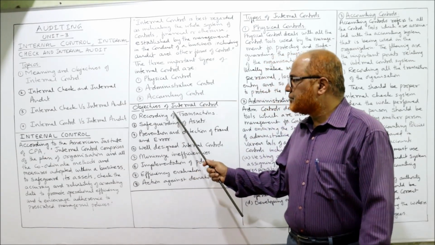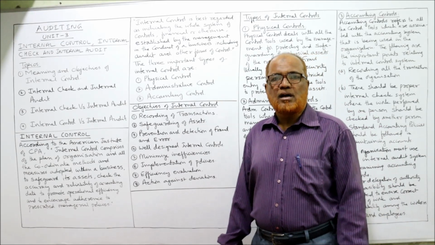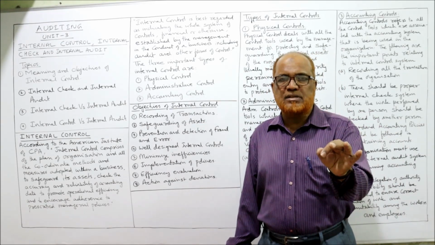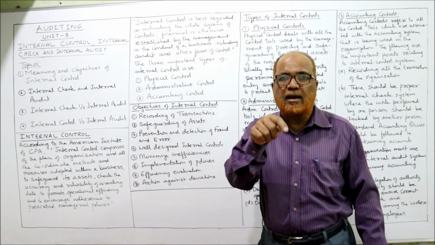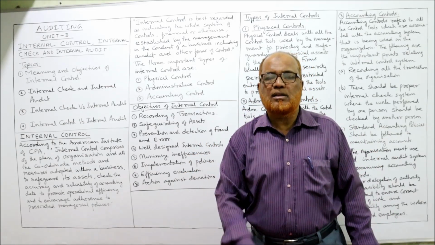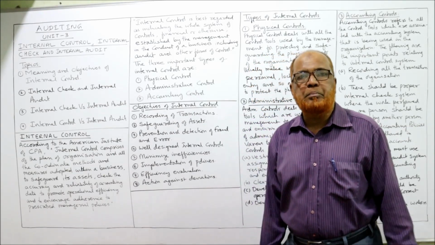So what does this objective of accounting control say? Accounting control says every transaction taking place in the business must be properly recorded in the appropriate books of accounts during the specific accounting period.